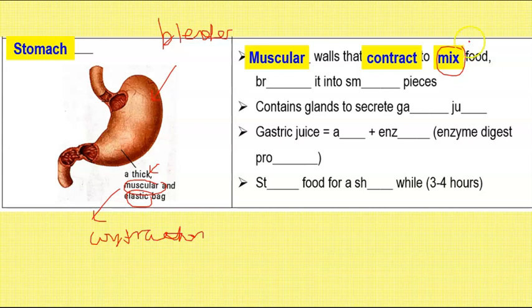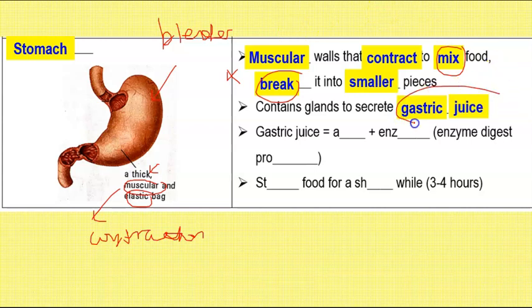And when it mixes the food just like a blender, it basically breaks the food into even smaller pieces. Now, this breaking is not making it into soluble molecules. It's still food pieces, okay, there's no chemical reaction just yet, because muscles have no chemical reaction, only enzymes do. So the first enzyme that we talked about was amylase, right? Now in the stomach we meet a second enzyme, but this enzyme is produced together with an acid, and this acid plus enzyme is known as gastric juice.